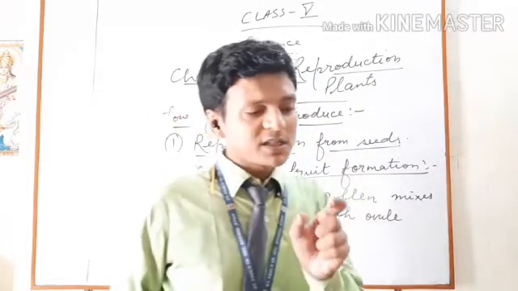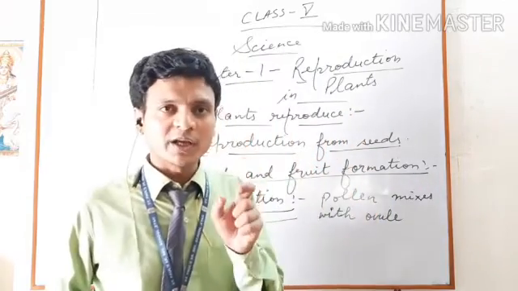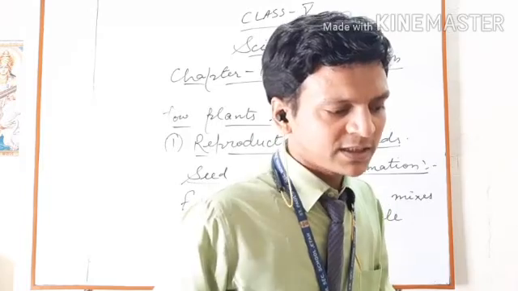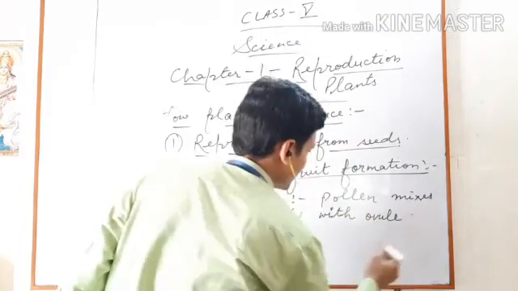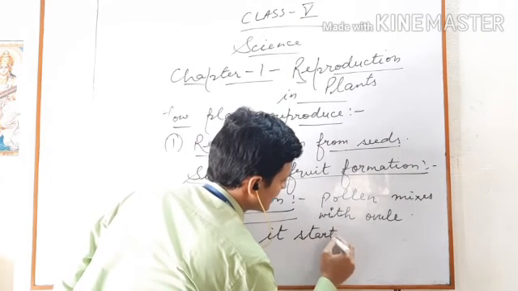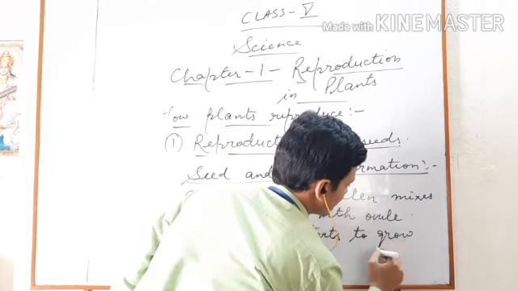Fertilization is the process in which pollen mixes with the ovule, and after mixing with the ovule, it forms a seed. It starts to grow as a seed.